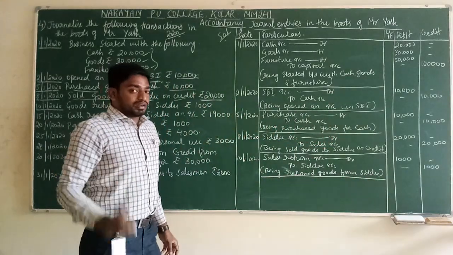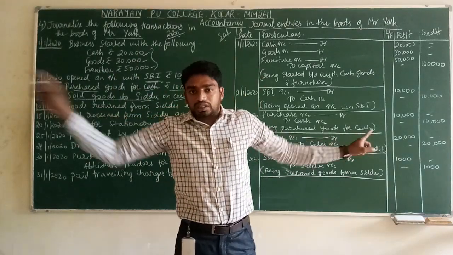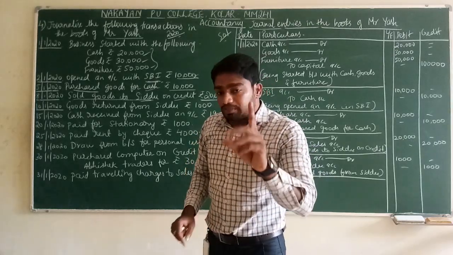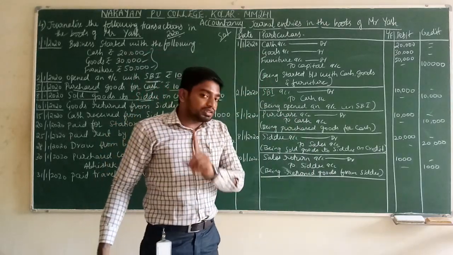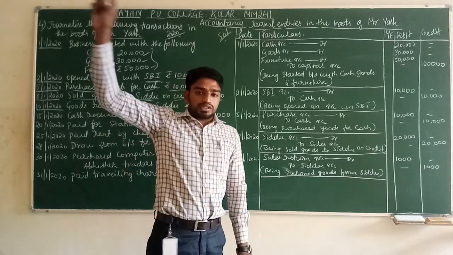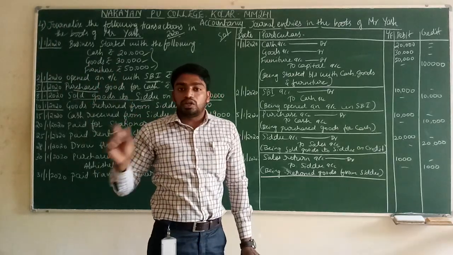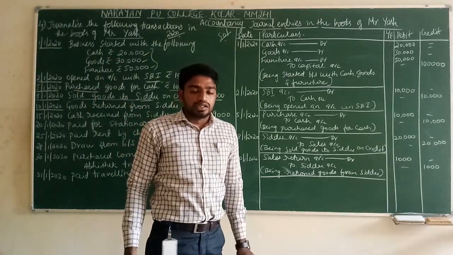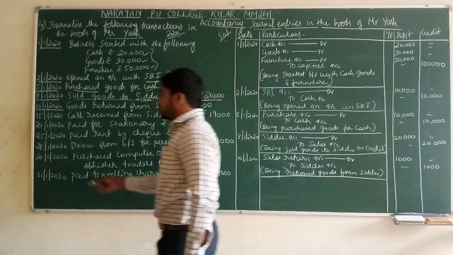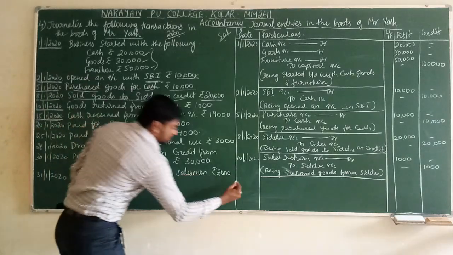This transaction was on a credit basis. Now 20,000 rupees of goods were given to Sidhu, and 1000 rupees of goods he has returned. Now how many rupees does Sidhu have to give us? We sold 20,000 rupees of goods. In that, 1000 of goods came back. Now how many rupees does Sidhu have to give us? He has to give us 19,000 rupees. See the next transaction. 15th date. Write down the 15th date here.